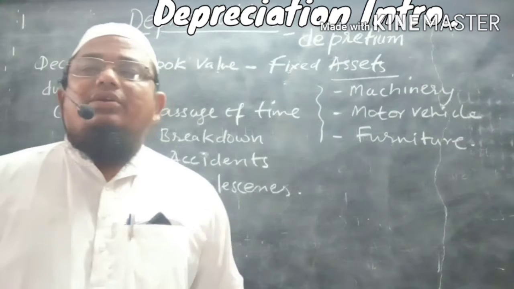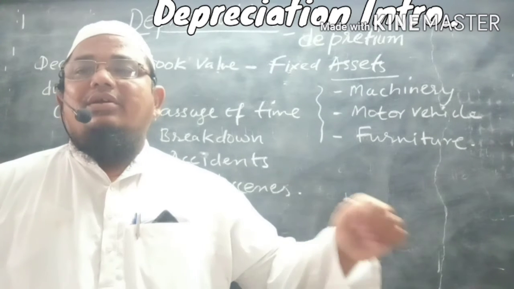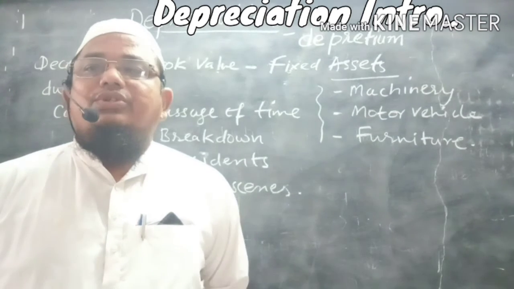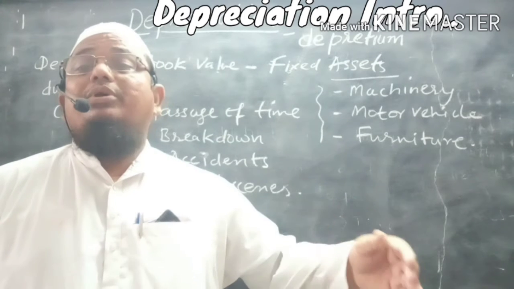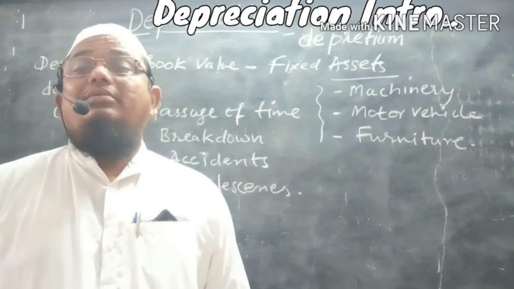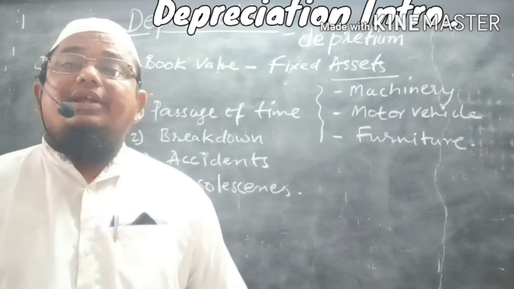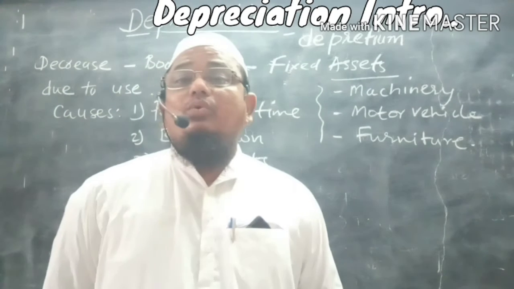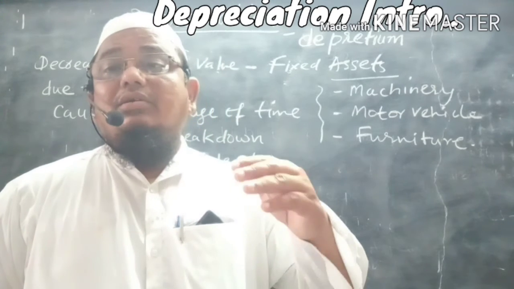Accidents occur due to voltage fluctuations, electric short circuits, improper installations, improper supervision. So what happens? In case of accident, the value of the machinery will be decreasing more.